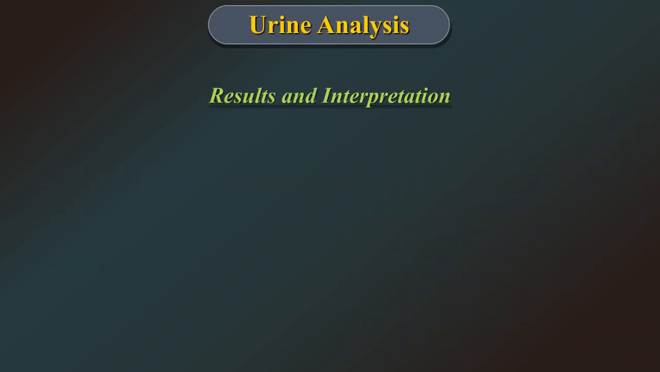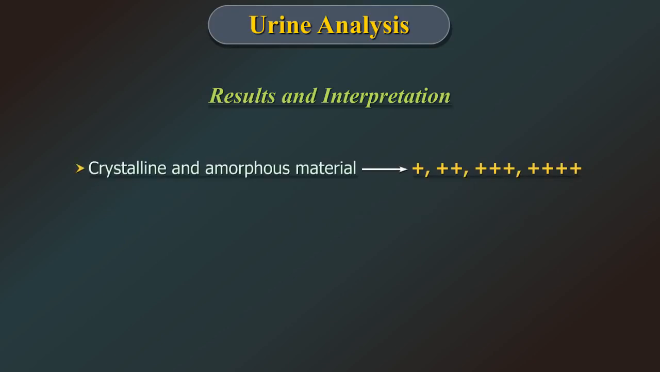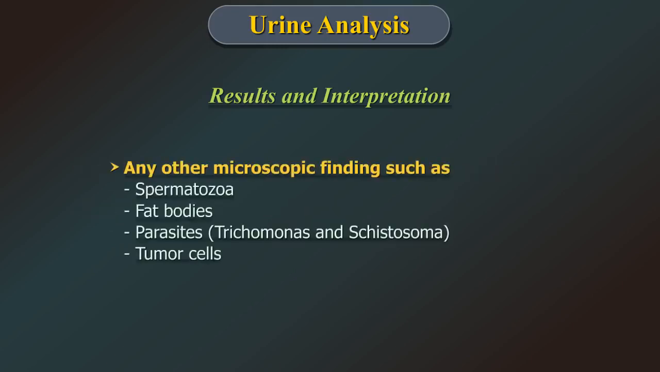Results and interpretation. The various types of cells and casts are usually described as the number of each type found per average high power field. The presence of crystalline and amorphous material is indicated as 1 plus, 2 plus, 3 plus, or 4 plus. The presence of bacteria and yeast is also reported as 1 plus to 4 plus. Any other microscopic findings such as spermatozoa, fat bodies, parasites like Trichomonas and Schistosoma, tumor cells, etc. are noted under the column Others.